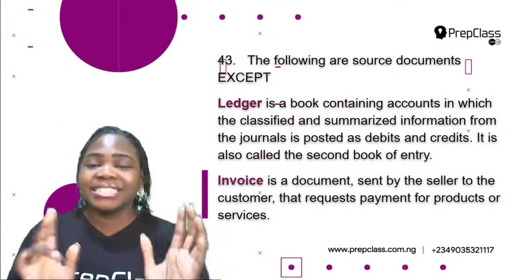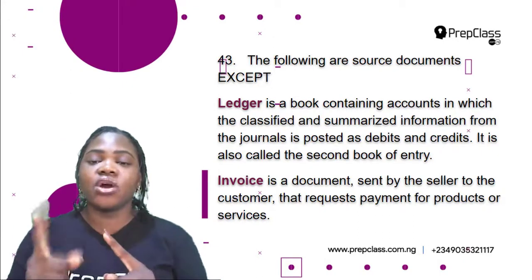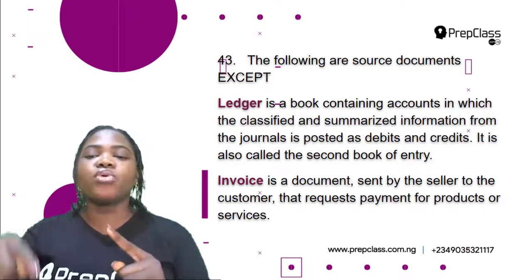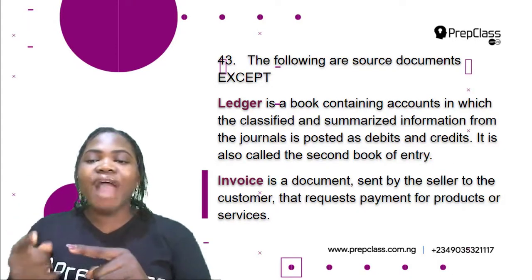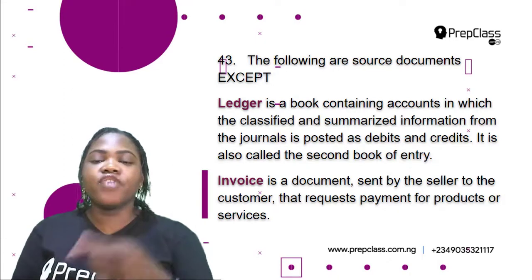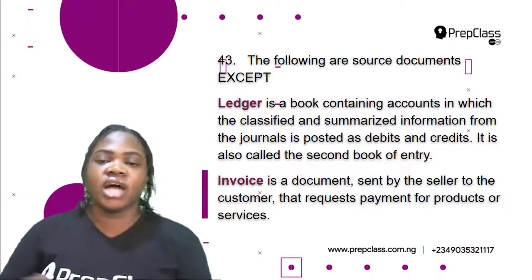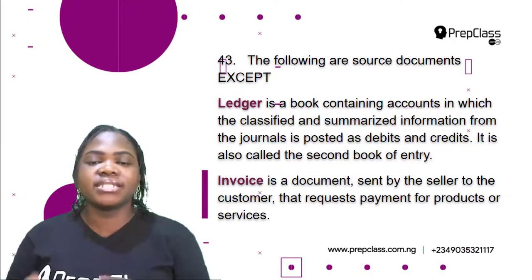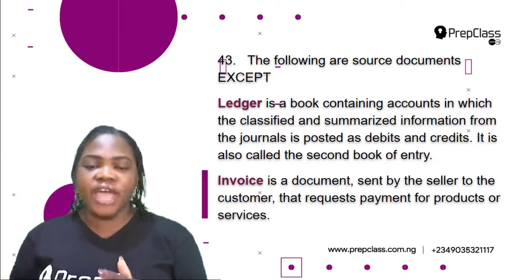So you can see that this is not a source document. It is not an original document. It is a second book of entry. So you write the information from the journals, you post them in this ledger. So it is not the original document. It is a second book of entry.